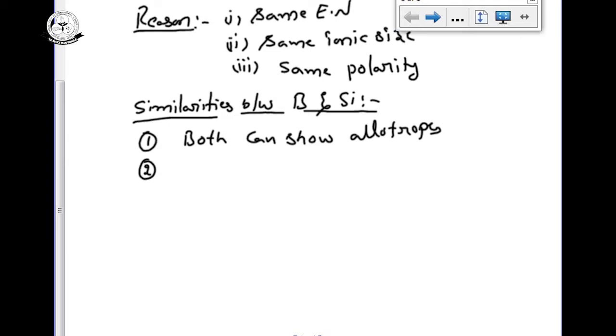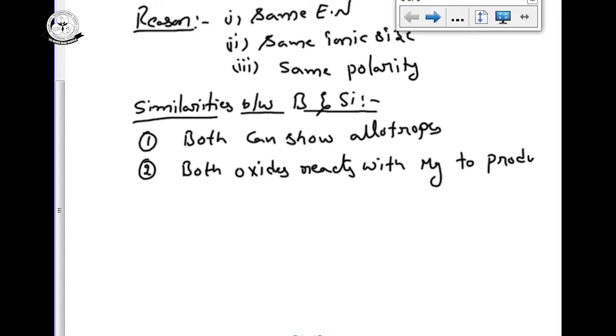Second one is both oxides react with magnesium to produce the corresponding elements.